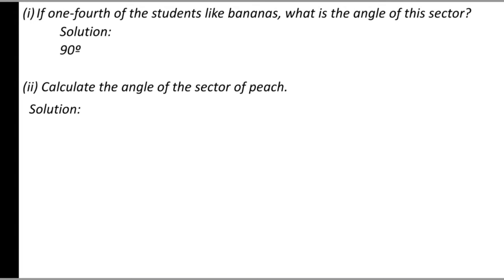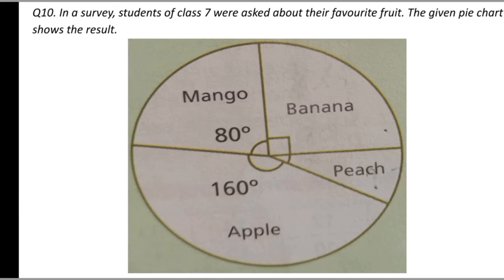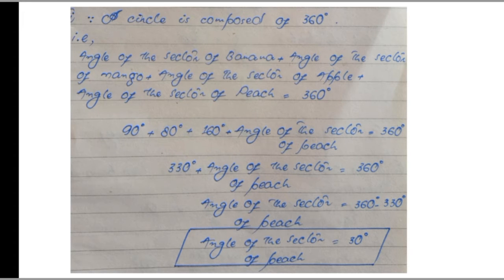Okay, now part 2 is calculate the angle of the sector of peach. We need to find the angle of the sector of peach. Okay, we already know the angle of mango, angle of apple, also the angle of banana, which we have just found. Now we need to find the angle of peach. We all know that a circle is composed of 360 degrees. That is, angle of the sector of banana plus angle of the sector of mango plus angle of the sector of apple plus angle of the sector of peach equals 360 degrees.